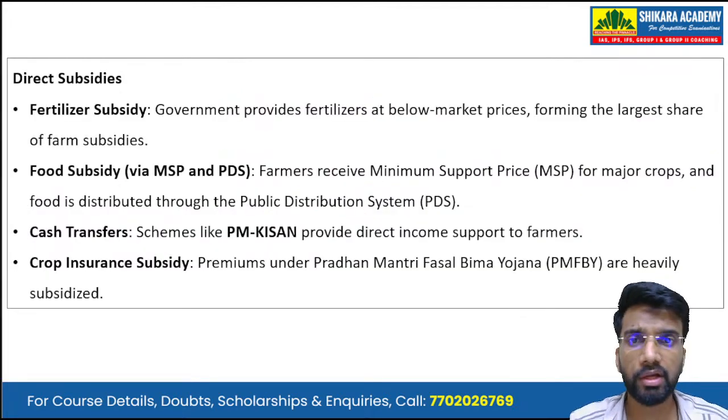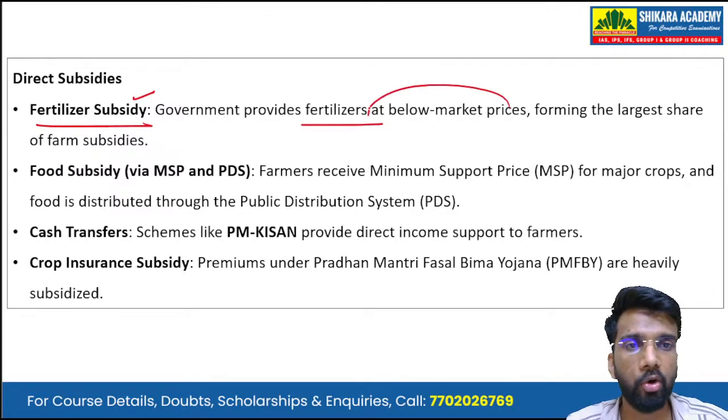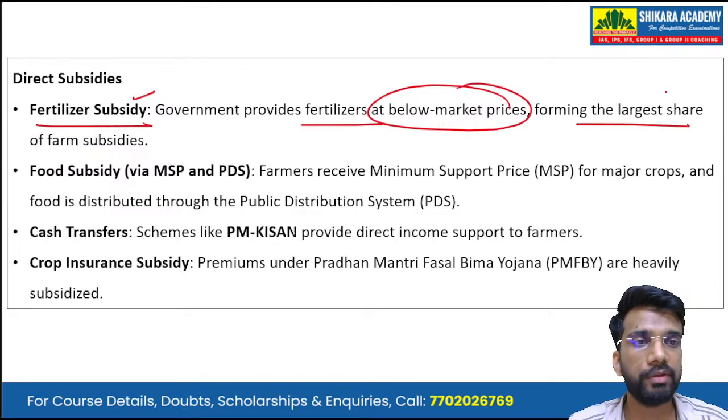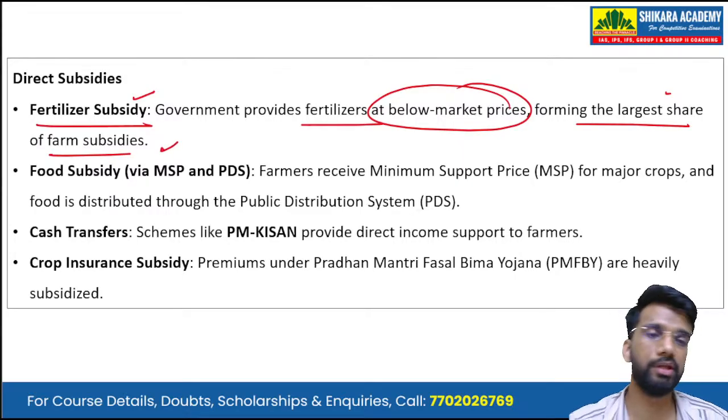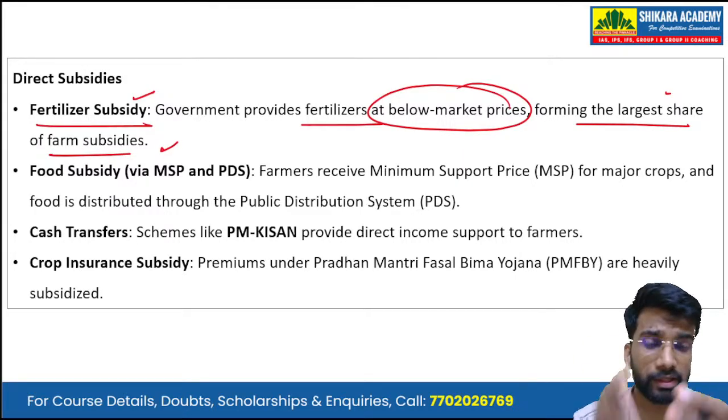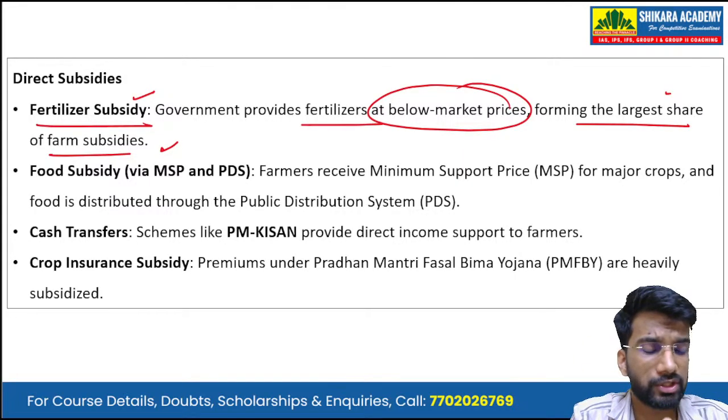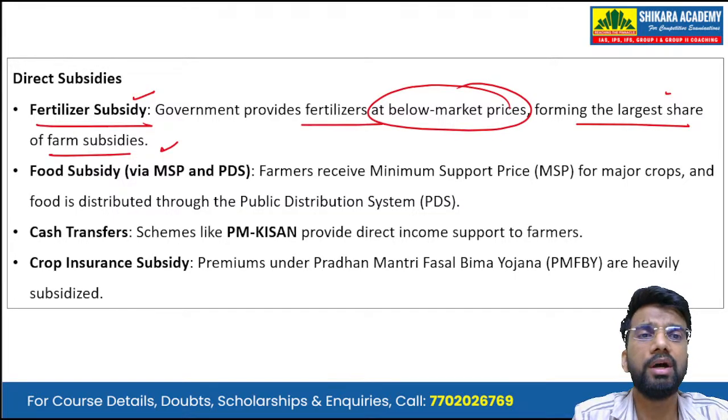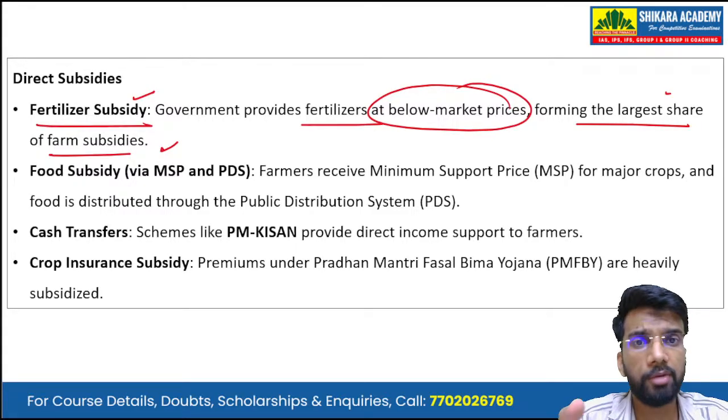Starting with the direct subsidies. So, first is the fertilizer subsidies. Government provides fertilizers at below market prices and which form the largest share of farm subsidies. Okay. So the fertilizers like the urea, muriate of potash, and the diammonium phosphate, these three are the chemical fertilizers on which the government provides subsidy, and these are made available to the farmers at below market prices.